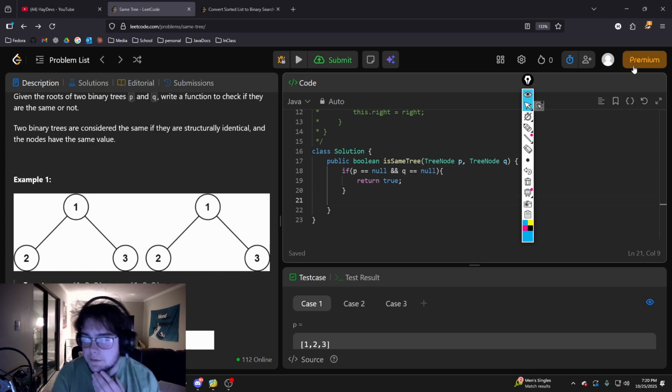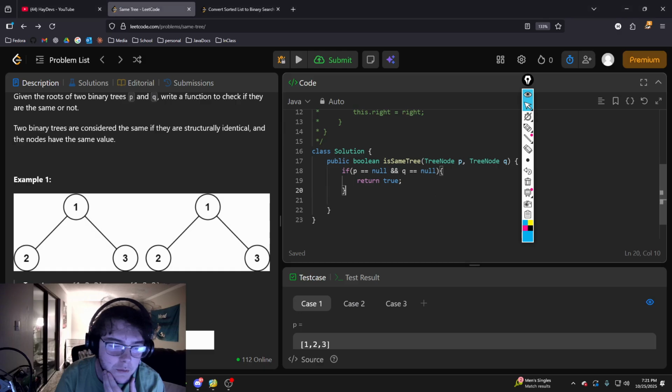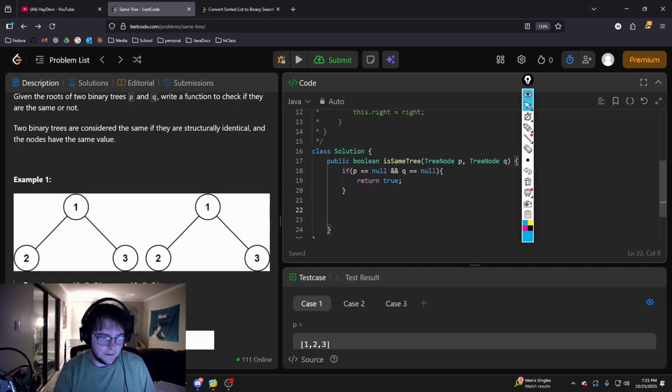So the next thing we're going to see is if P and Q are not equal to null, right? So if P is not equal to null and Q is not equal to null, and if P dot value is equal to Q dot value, then we know that this solution is true.